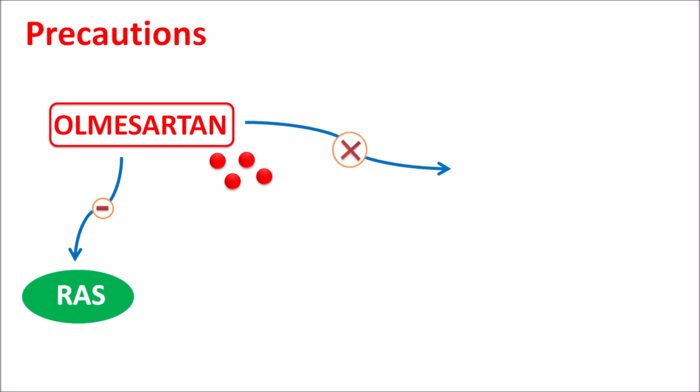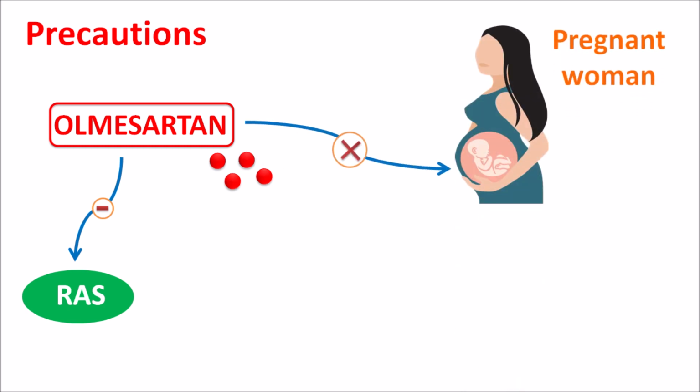Therefore, this drug should not be given to the pregnant woman because it can affect the development of the fetus in the pregnant woman. Particularly, Olmesartan should not be administered in the second and third trimester of pregnancy in order to avoid renal damage, because this drug is teratogenic and it can produce fetal damage.